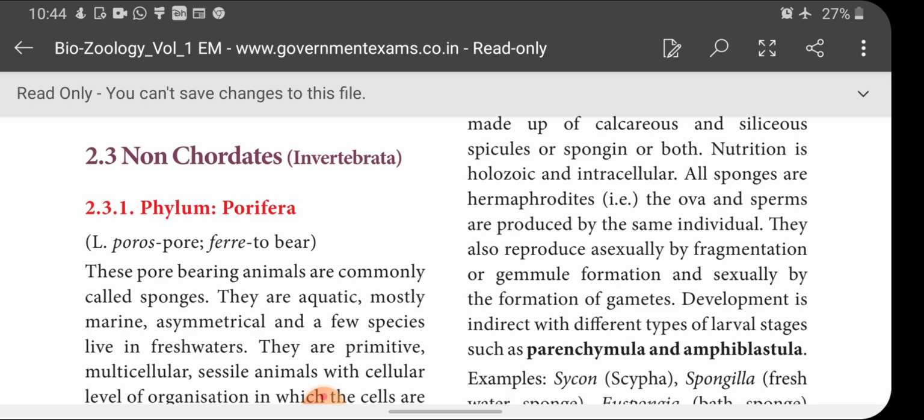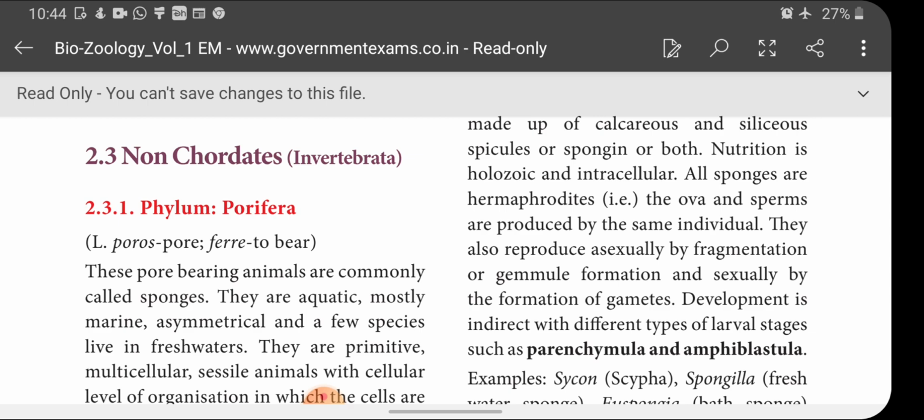Take the example of a frog. The larval stage of the frog is the tadpole. This tadpole is entirely different from the structure of the adult frog, right? Only through various stages can it be transformed into an adult frog. This type of development is called indirect development.